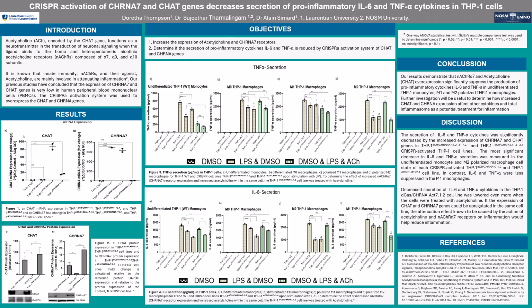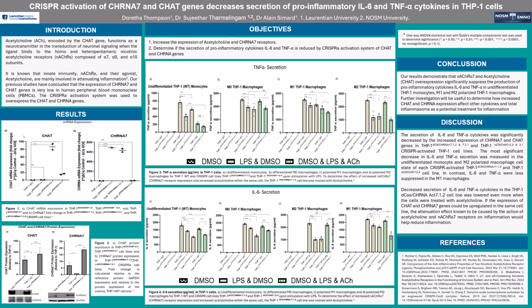It is known that in innate immunity, the alpha-7 receptor and the agonist acetylcholine are mainly involved in attenuating inflammation. Our previous studies have concluded that the expression of alpha-7 and CHAT genes is very low in human peripheral blood mononuclear cells. The CRISPR activation system was used to overexpress the CHAT and alpha-7 genes.